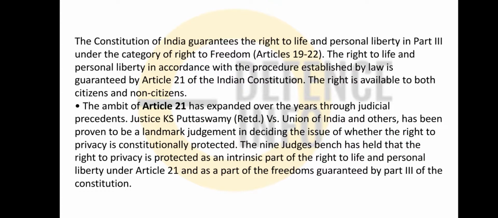That is option B. So just remember, the Constitution of India guarantees the right to life and personal liberty in Part 3, under the category of right to freedom from 19 to 22. Right to life and personal liberty in accordance with the procedure established by law is guaranteed by article 21 of the Indian Constitution. And this right is available for both citizens and non-citizens.